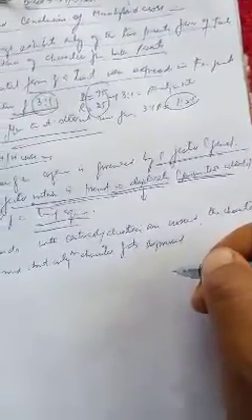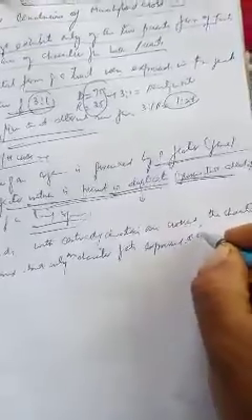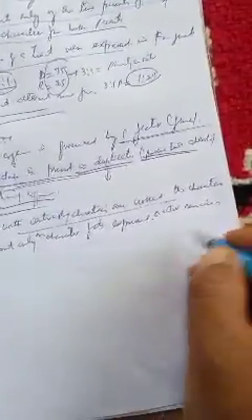Only one character expresses itself, and the other remains suppressed. When individuals with contrasting characters are crossed, the characters do not blend or mix, but only one character gets expressed and the other remains suppressed in F1 generation.